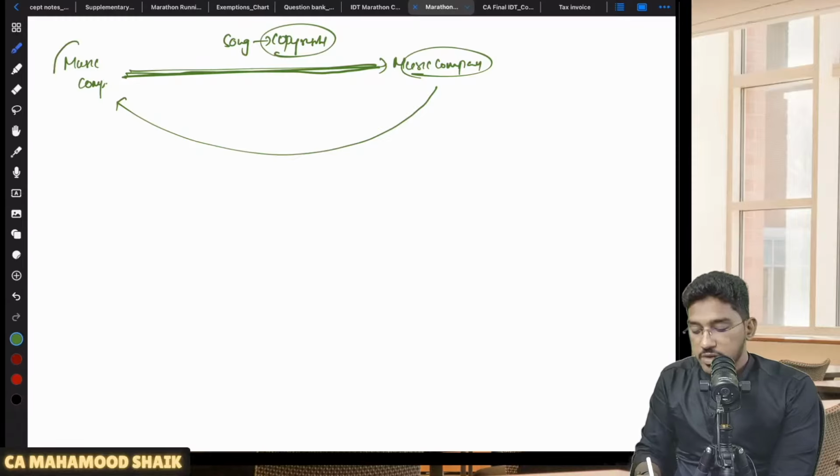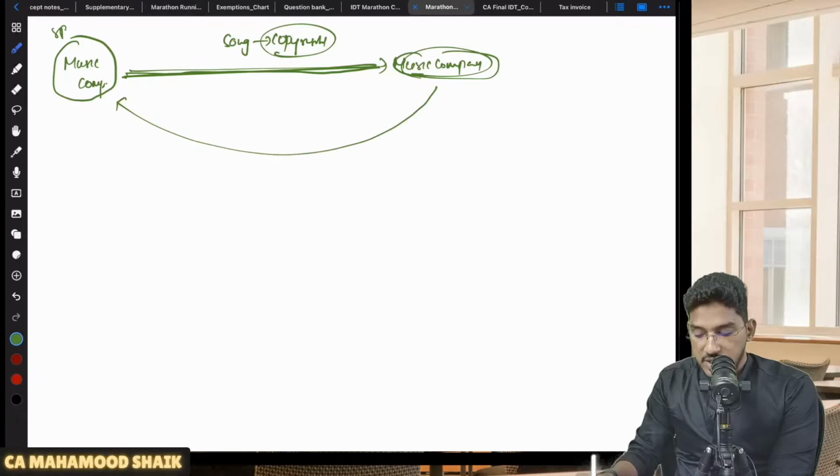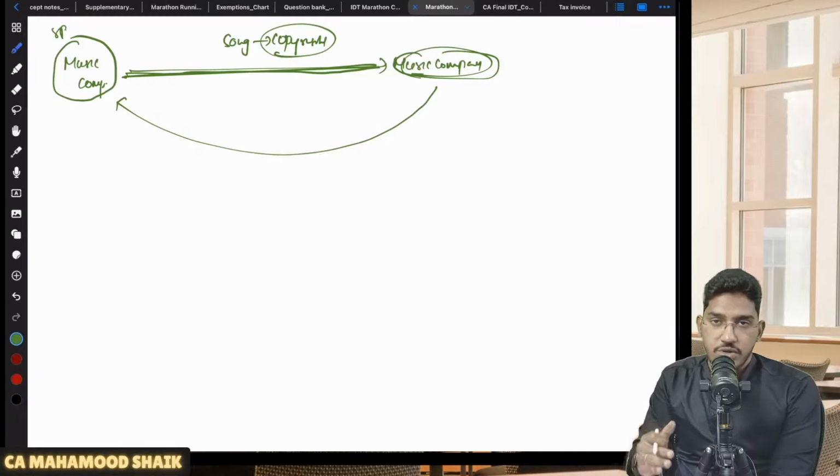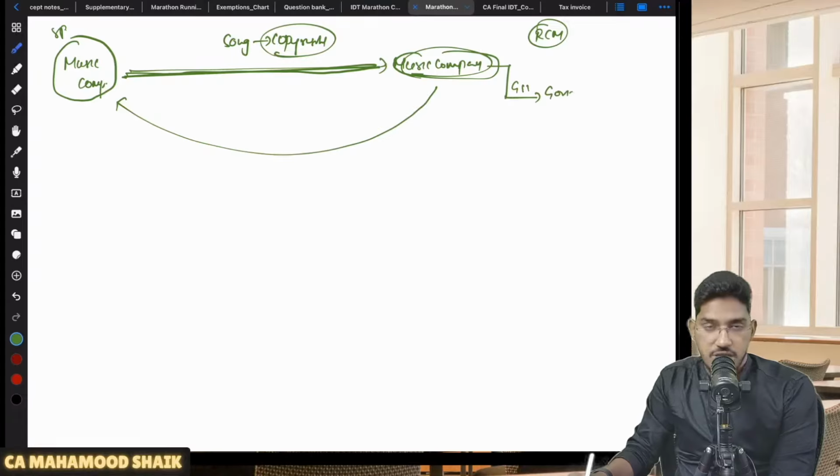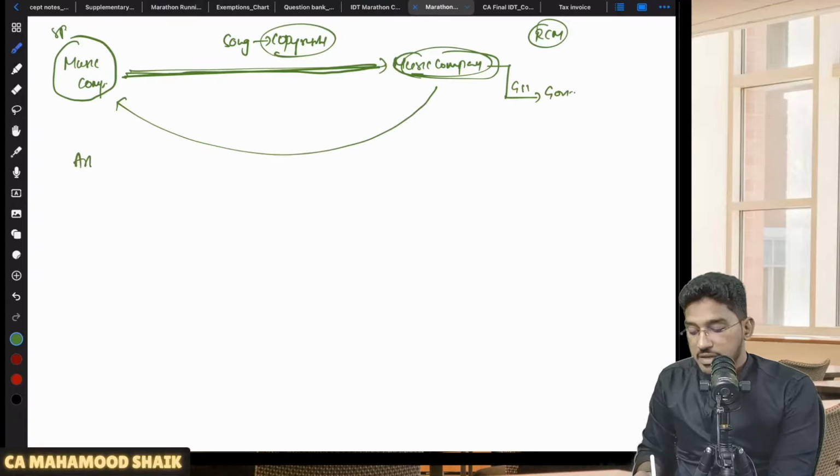So here, who is the service provider? The service provider is the music composer. Who is the recipient? The music company. What service is getting provided? Transferring or permitting use or enjoyment of a copyright. So now they are saying this will get covered under RCM. RCM means the recipient, being the music company, will be liable to pay the amount of GST to the government under reverse charge mechanism. The same thing will happen even to the artist also.